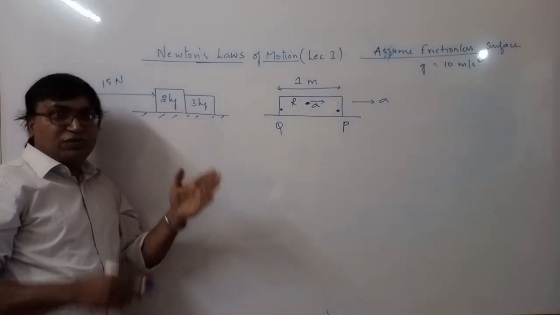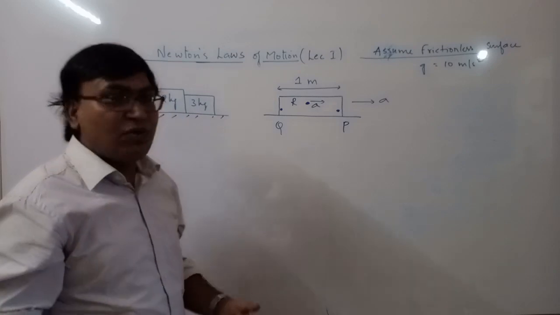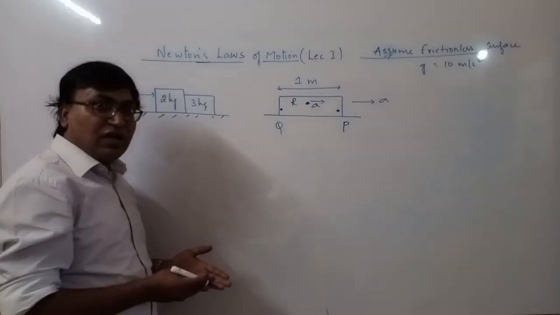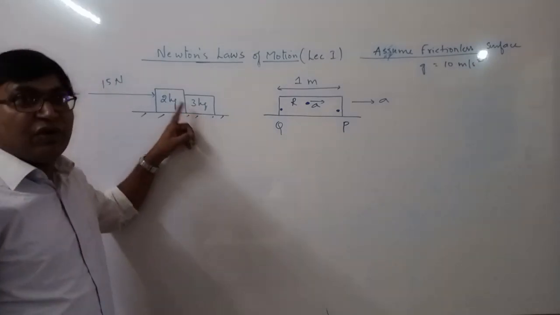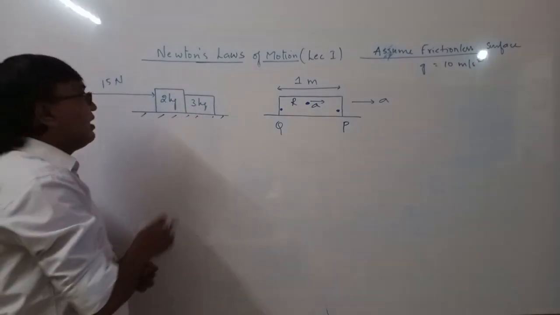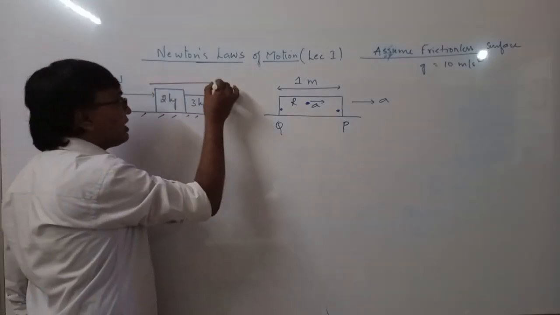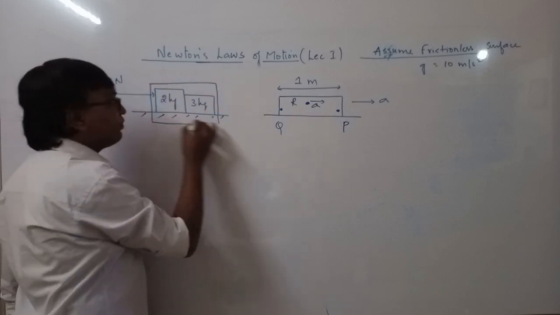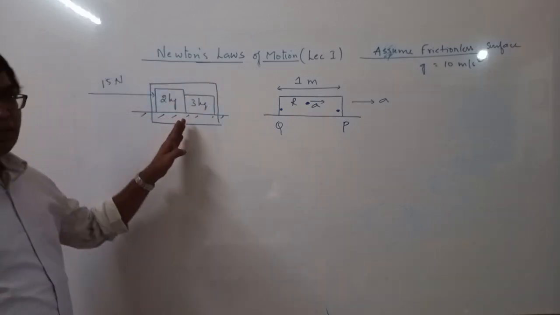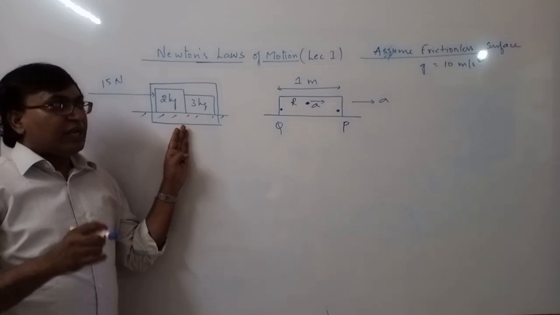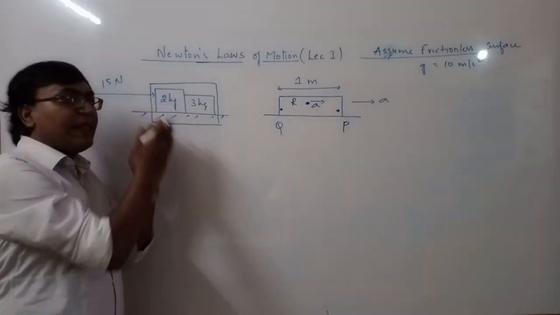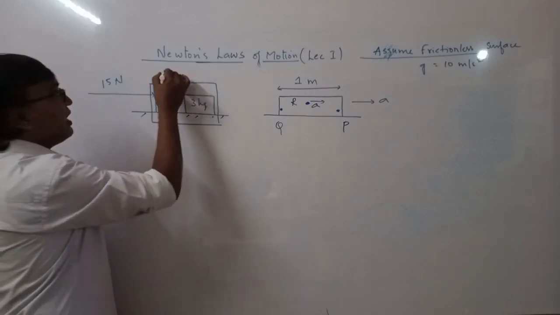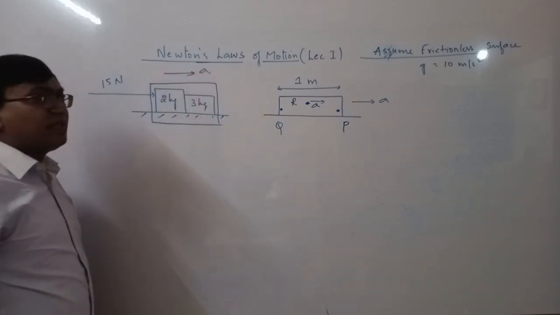Means both the blocks will displace by the same amount in the same time, with the same velocity in that given instant, and the same acceleration for both the blocks. So I can assume both the blocks as one system. We can assume both the blocks as one system when these two blocks have the same acceleration. Okay, so let us say this system is accelerating with acceleration A.